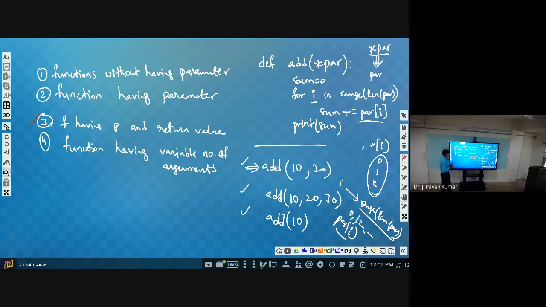Okay, this is about the fourth type of function, that is a function having a variable number of arguments. Here we can pass two arguments, yes, it is allowed. Three arguments, then also it will execute, and one argument, then also it will give the correct output. It will accept it. So all these are allowed. So this is an example of a function having a variable number of arguments.